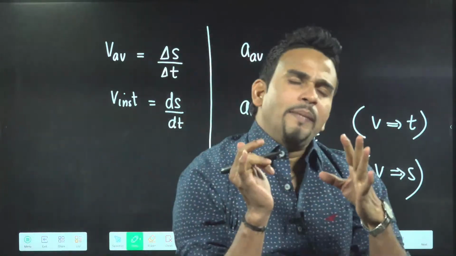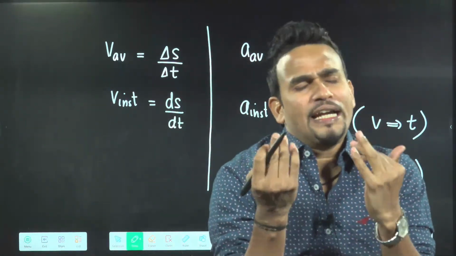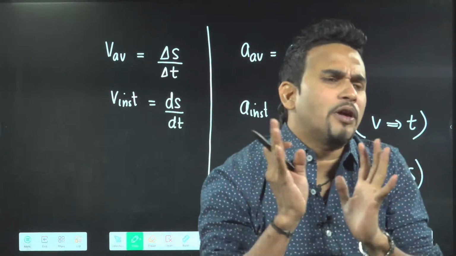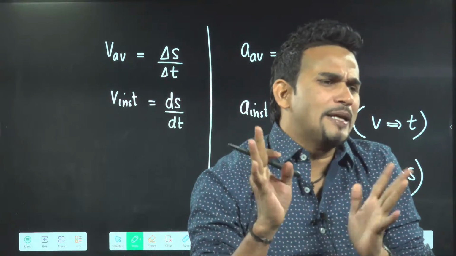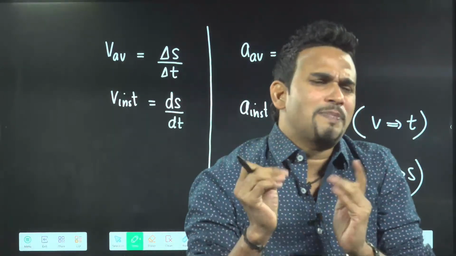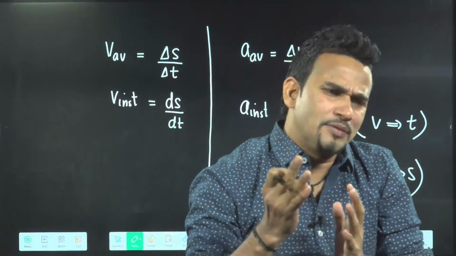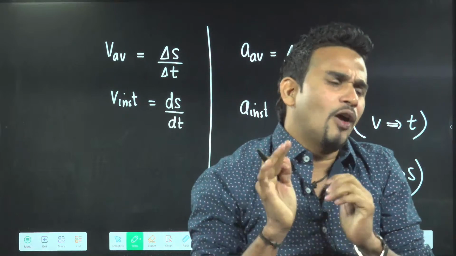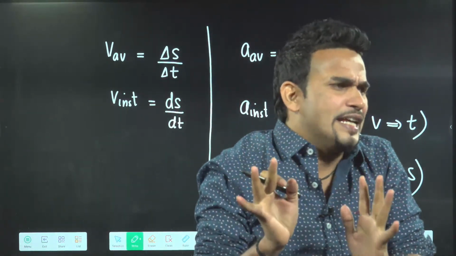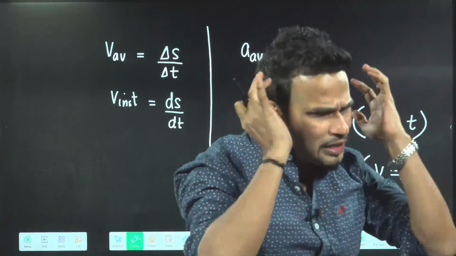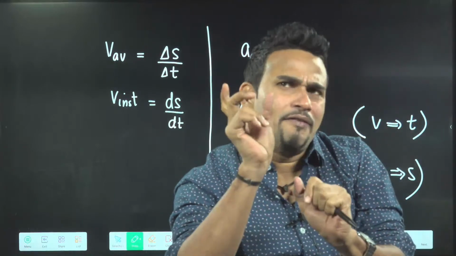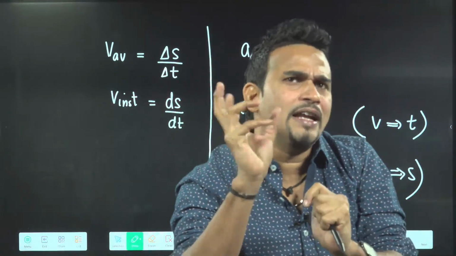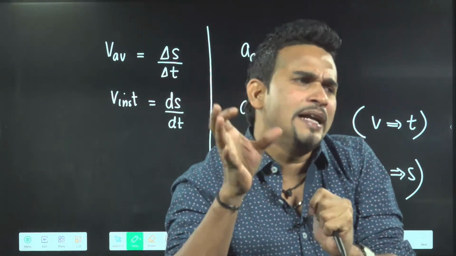You tell me, if I give you displacement or position, and you differentiate displacement, what will come? Velocity will come. That is the meaning of instantaneous. These formulas are not important; what is important is that it should be in your brain. So if displacement is given and someone asks me velocity, I'll differentiate displacement and velocity will come.